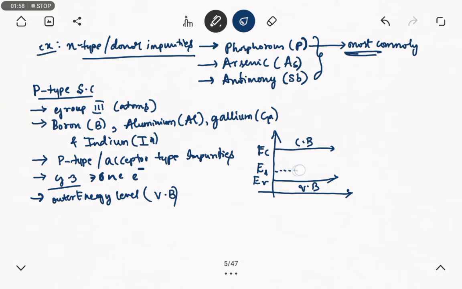Acceptor, and it lies near to the valence band. As usual, 0.01 electron volt for germanium and 0.05 electron volt for silicon. This is the energy band gap diagram.